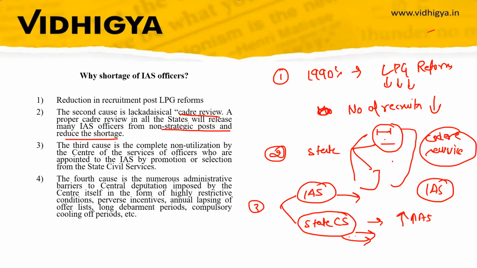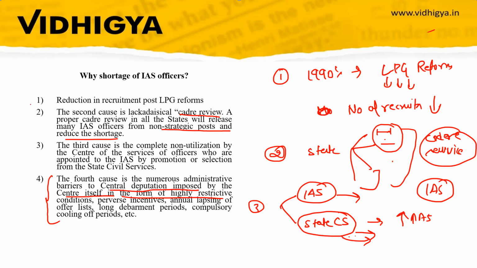The fourth cause is the numerous administrative barriers to central deputation imposed by the center. It says that on central deputation, there are many restrictions imposed by central in the form of highly restrictive conditions, perverse incentives, annual lapsing of offers list, long debarment. Because of these, many officers do not want to go for central deputation.